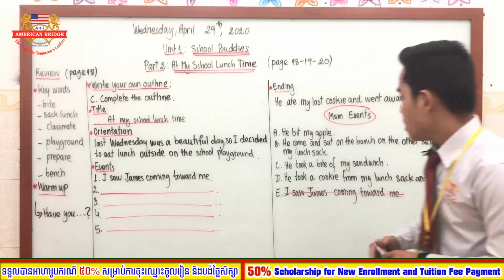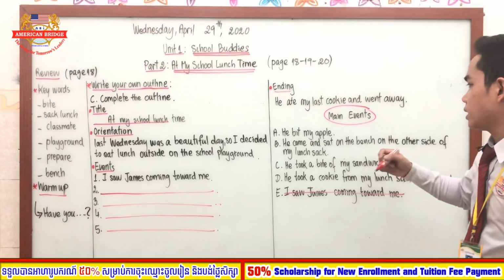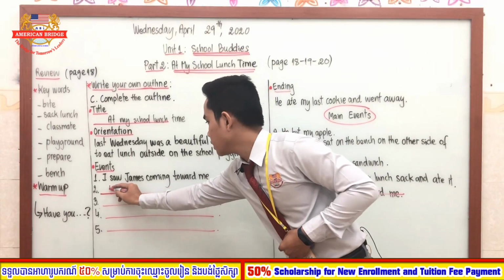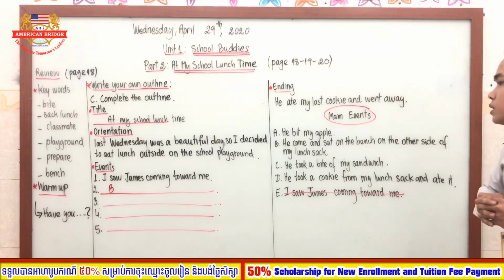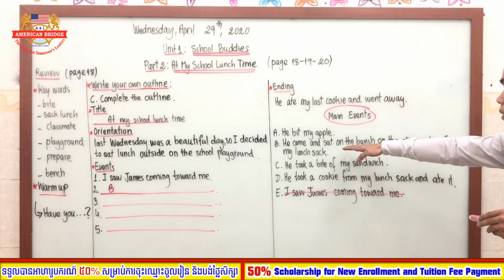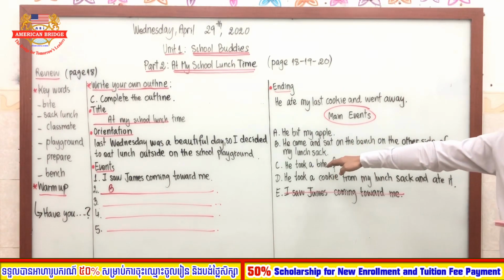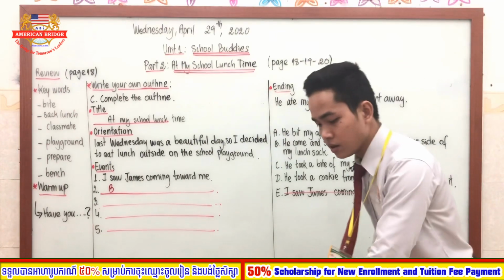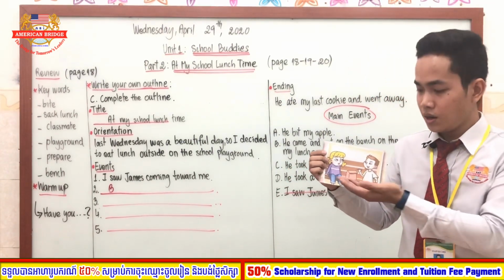So the next event is letter B. I will read it for you. The second event is he came and sat on the bench on the other side of my lunch sack. As you can see in our picture here, he just came to sit near the lunch sack.